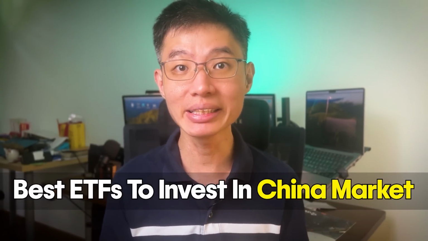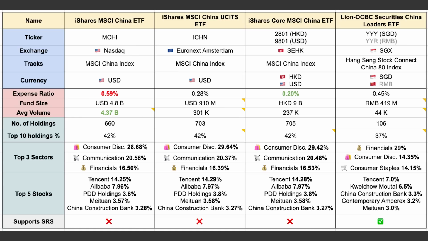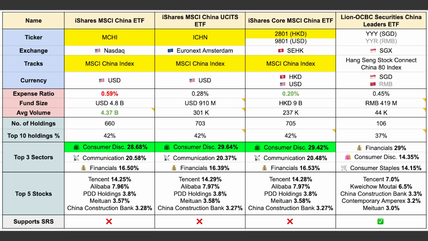Alright, now that you know the basics of China share classes, we are now ready to talk about which are the best ETFs to invest in the entire China stock market. The first 3 ETFs, MCHI, ICHN, and 2801 are tracking the same MSCI China index. This index includes 700 large and mid-cap companies, which are A shares, H shares, and ADRs. The top 3 sectors of these ETFs are consumer discretionary, communication services, and financials. So this would be a little similar to the S&P 500, which also tracks the largest companies in the US. Most of the top holdings are familiar names, such as Tencent, Alibaba, Pinduoduo, and Meituan.